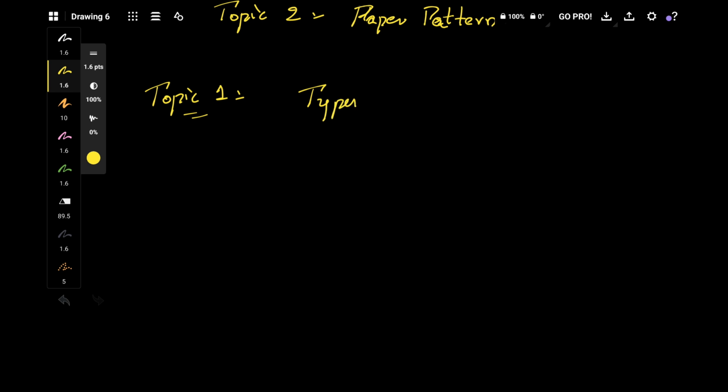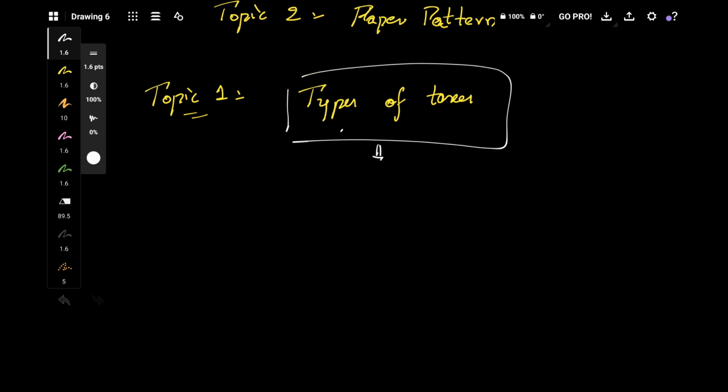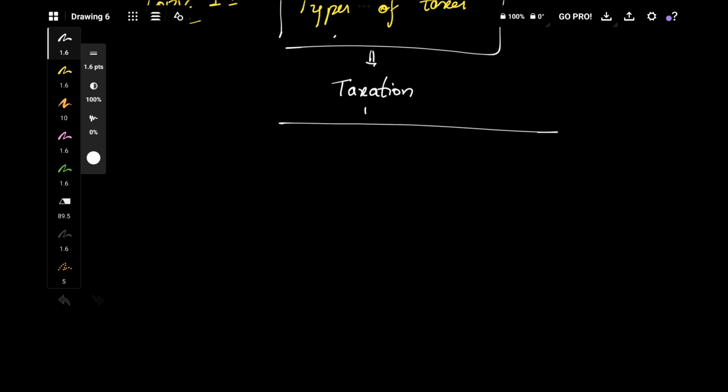Topic 1, types of taxes. So what are the types of taxes? Our taxation syllabus is basically divided into two types. One is direct tax, and the second one, you obviously know, is indirect tax.